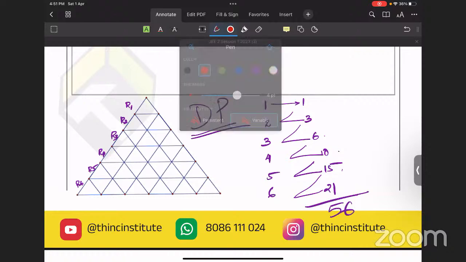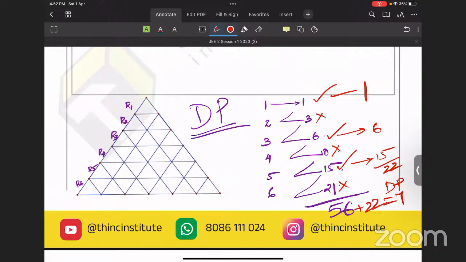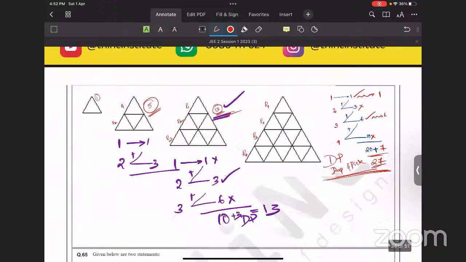Now we are going to apply the drop and pick rule. DP: drop, pick, drop, pick, drop, pick. So we drop 15, pick the 6 and pick the 1. So here 7, 22. So 56 plus 22, 78. So 78 is the answer for this connected question. It is better to remember this particular rule. That is the DP rule.